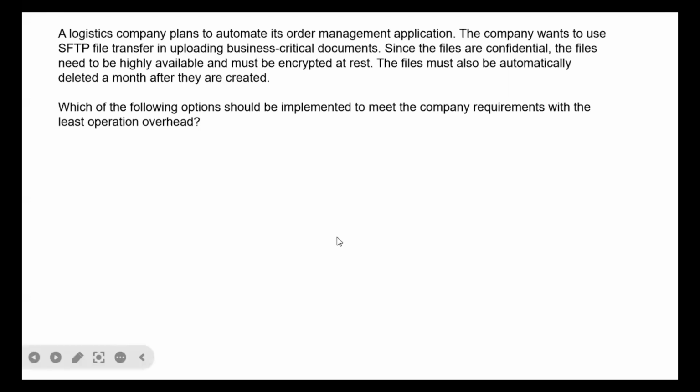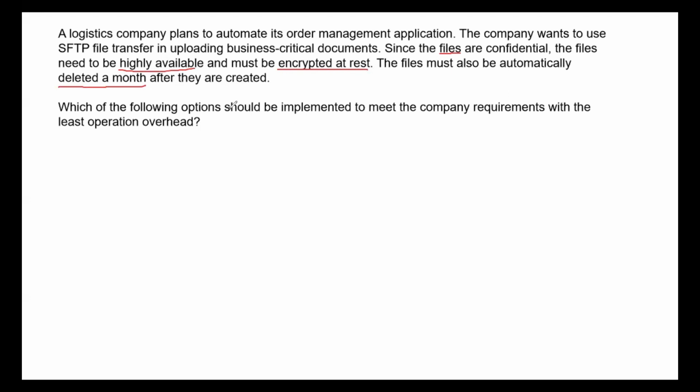So with these keywords, what can we infer here? They are talking about uploading the files. The files need to be highly available and must be encrypted at rest, right? The files must also be automatically deleted a month after they are created.